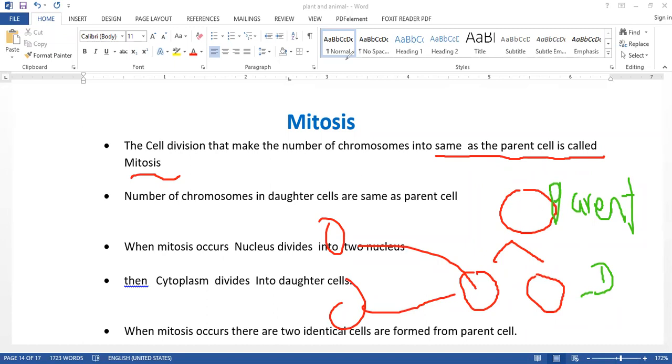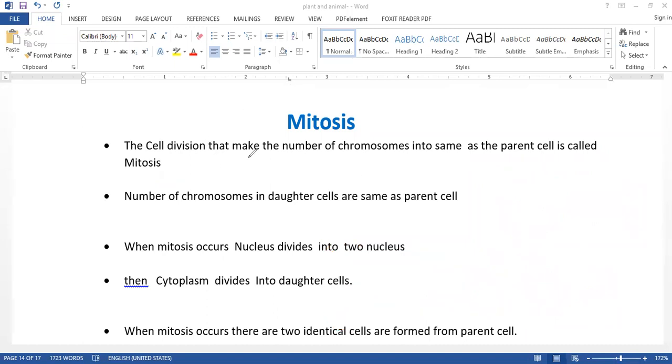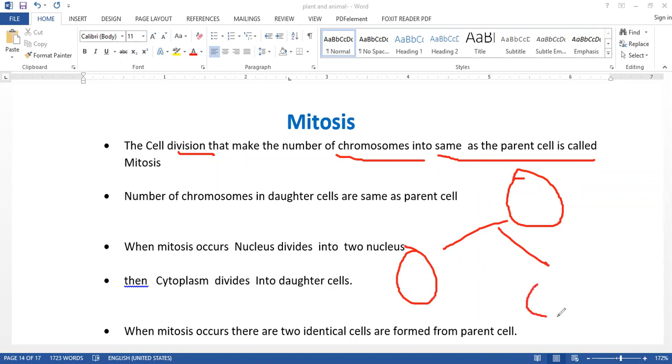So what is actually mitosis? It is a type of cell division that makes the number of chromosomes the same as the parent cell. For example, if the number of chromosomes in the parent cell is 2, you would have 2 here and 2 here.